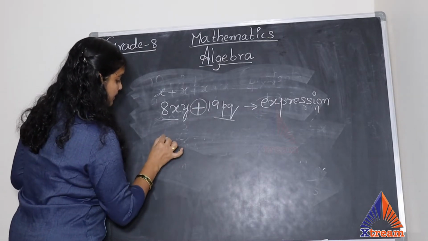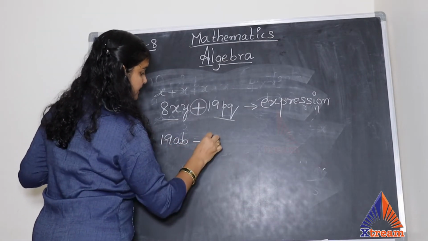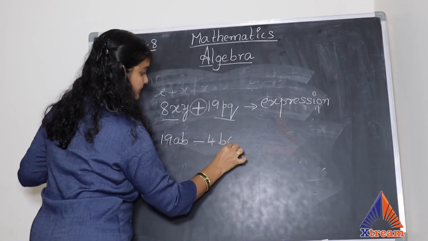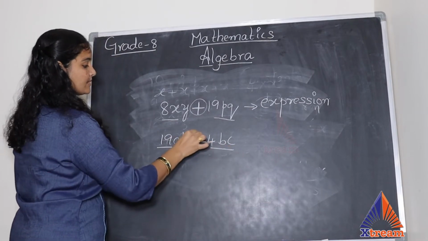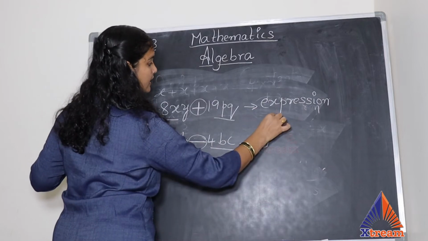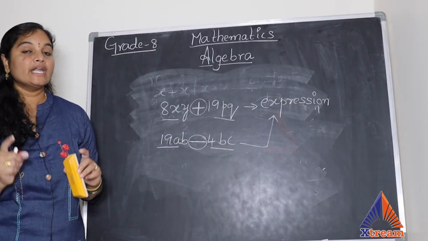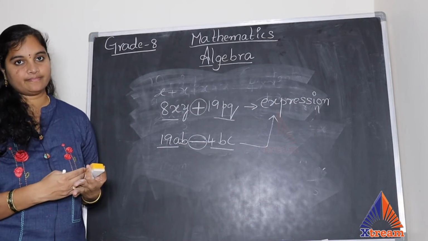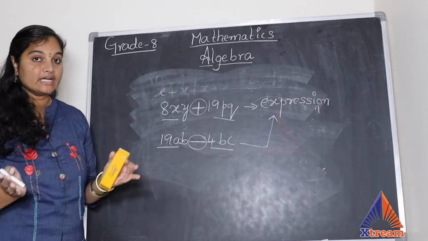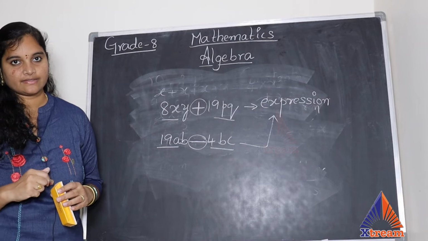Similarly, any two terms, if they are connected with subtraction, here are two terms which are connected with subtraction. This also I call an expression. So don't get confused. Terms connected with multiplication and divisions are terms. Okay, and terms which are connected with addition or subtraction are expressions.